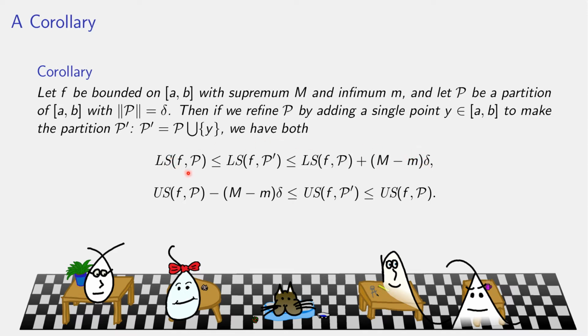So notice this is the lower sum with respect to the original partition, and so is this. So the new partition has a larger lower sum, but how much larger was it? Not more than this quantity. Similarly, the upper sum for P prime got smaller, but not by more than the same quantity here.